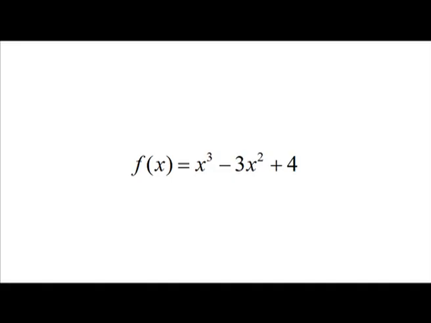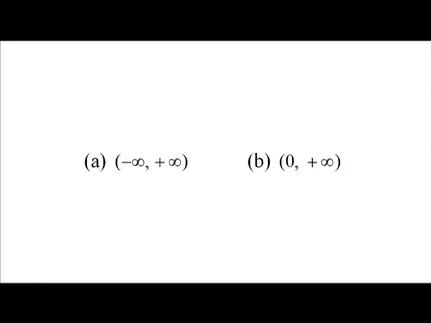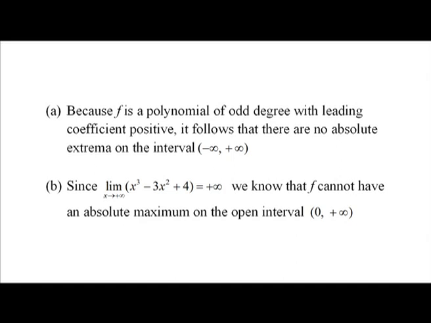Let us now look for absolute extrema of the function f of x is equal to x cube minus 3x square plus 4 on the intervals (a) minus infinity to plus infinity and (b) 0 to plus infinity. (a) Because f is a polynomial of odd degree with leading coefficient positive, it follows that there are no absolute extrema on the interval minus infinity to plus infinity.